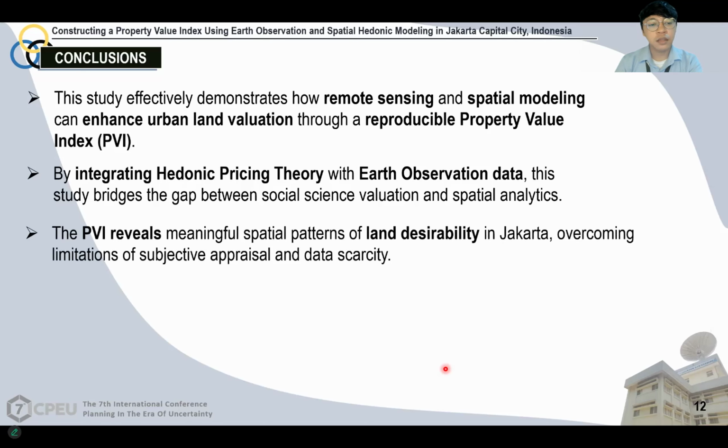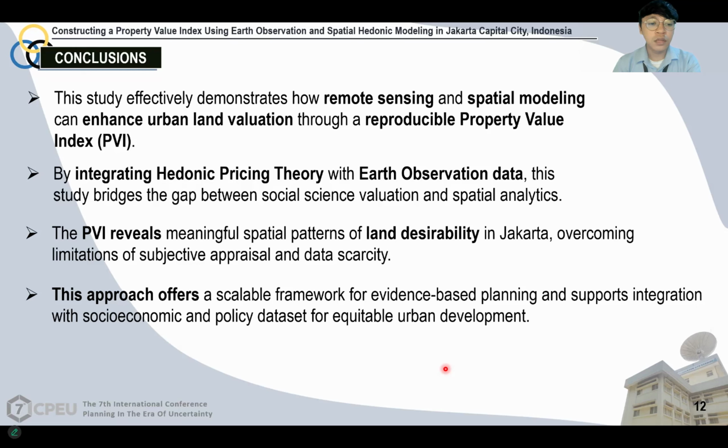The third is that the PVI reveals meaningful spatial patterns of land desirability in Jakarta, overcoming the limitations of subjective appraisal and data scarcity. And the last point is that this approach offers a scalable framework for evidence-based planning and supports integration with socioeconomic and policy datasets for equitable urban development.